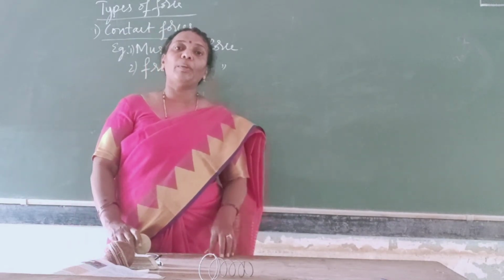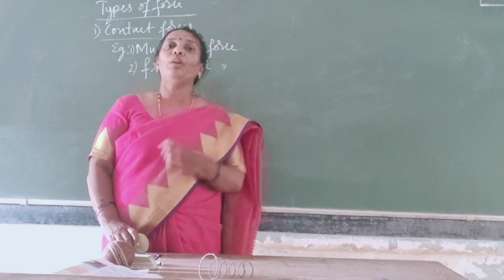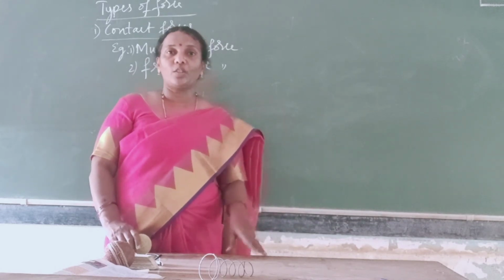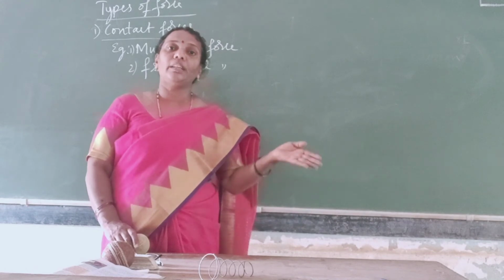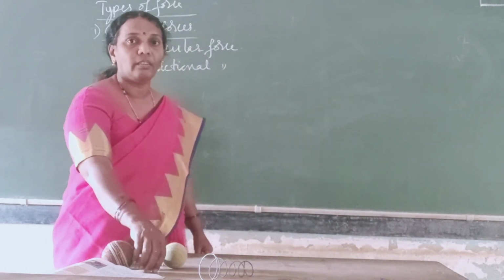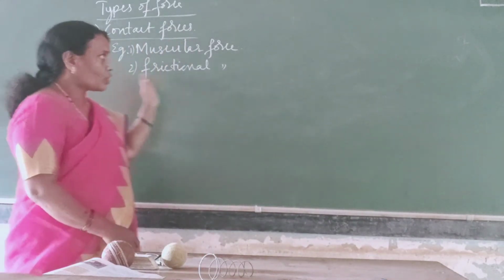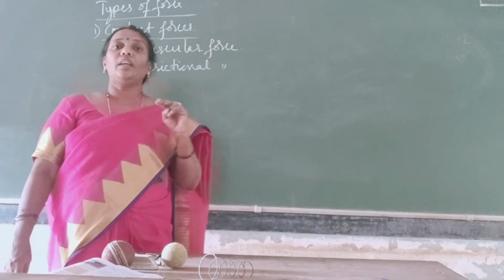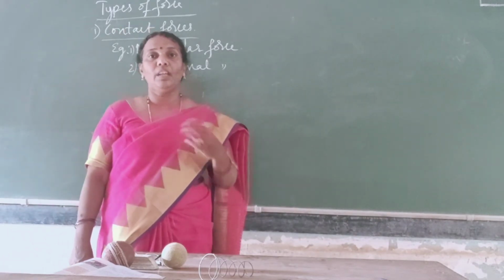Friction is nothing but an obstacle to the moving body, and if the body is moving in one direction, the friction acts in the opposite direction. So frictional force comes into existence when two bodies are in contact with each other.